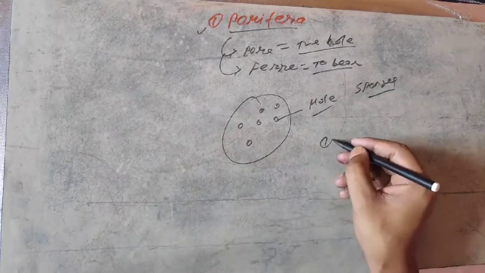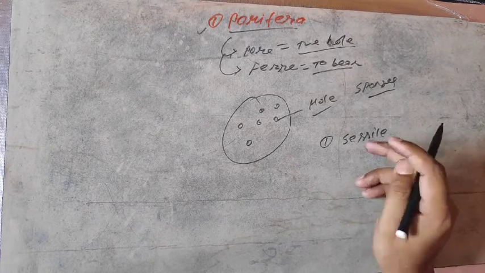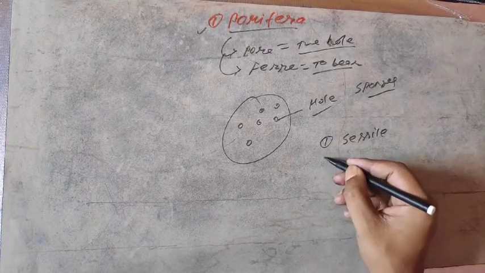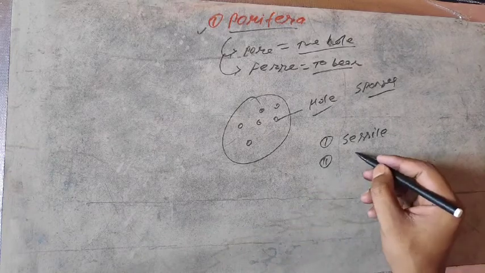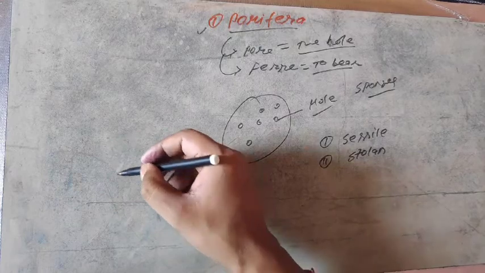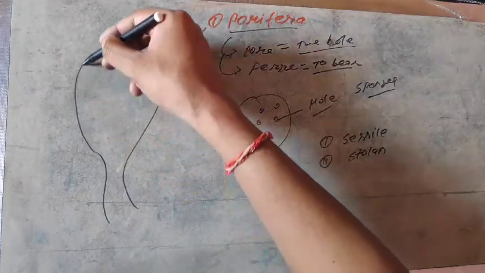The phylum Porifera is sessile in nature. Sessile means they fix themselves with an attachment, and the bottom part of the body is called the stolon. Suppose this is a very simple diagram of Porifera, that is Sycon.